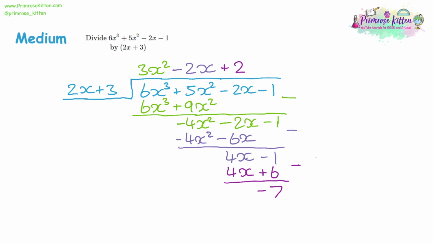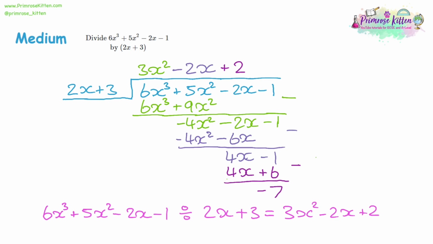So again, we can say that 2x plus 3 is not a factor because the remainder is not equal to 0. What we can also do is write a sentence for this where we say that 6x cubed plus 5x squared minus 2x minus 1 divided by 2x plus 3 is equal to what we have on the answer line, which is 3x squared minus 2x plus 2, remainder negative 7.